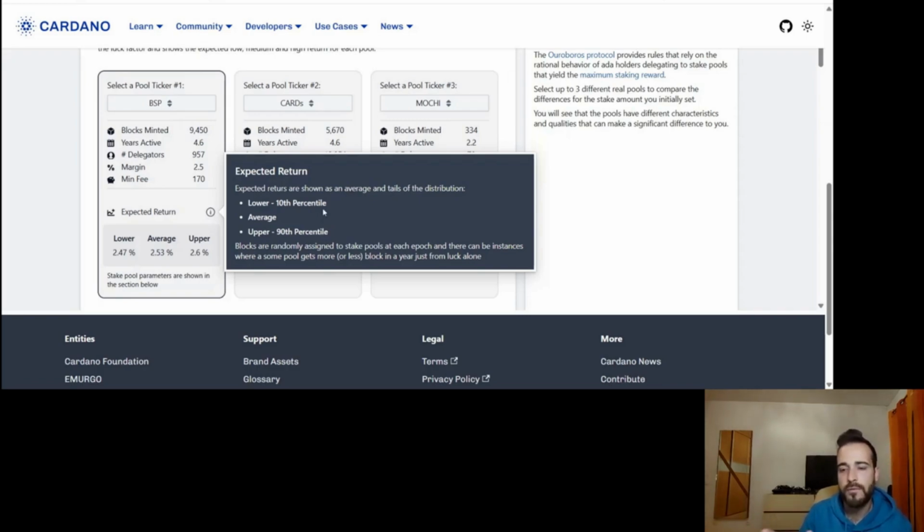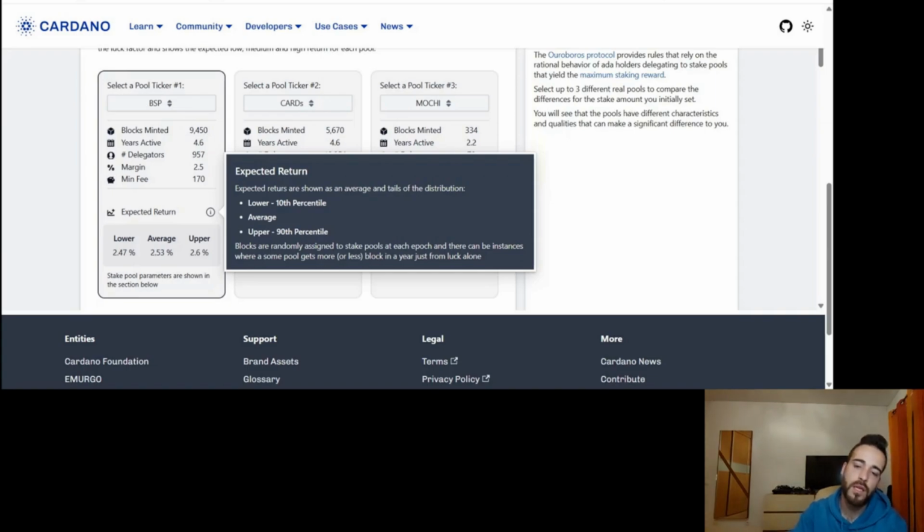You can see here also more information on how these expected returns are calculated. They are an average of the distribution, the tail distribution, and here the lower is the 10% percentile, which is not very likely. This is average performance here, and upper is a really great performer, if it was a really great year for this pool. This is because, of course, there is a factor of luck.